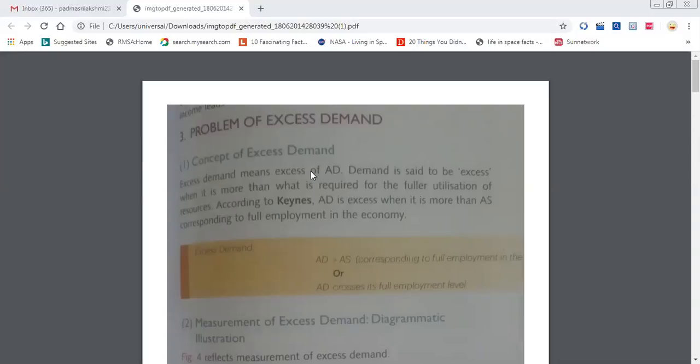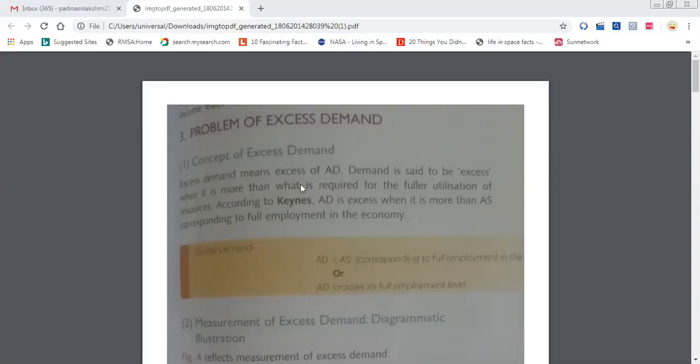So what does excess demand mean? Here, demand is greater than aggregate supply. Aggregate demand is greater than aggregate supply. So people are ready to spend more, but the supply is less. That is also a problem, because the economy is not able to fulfill the demand. What problems are we going to face, what are the consequences, reasons and measures? That only we are going to learn in this chapter. Shall we start?